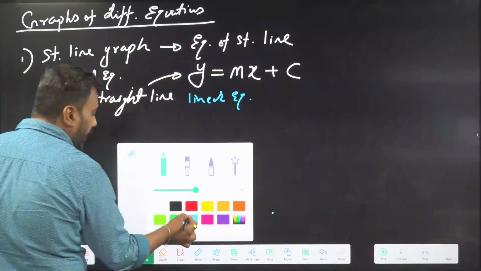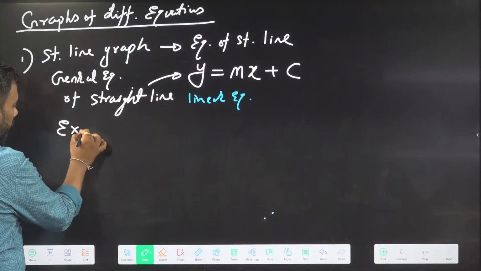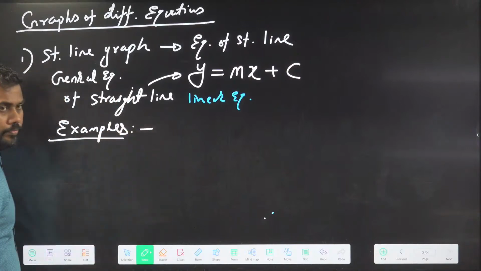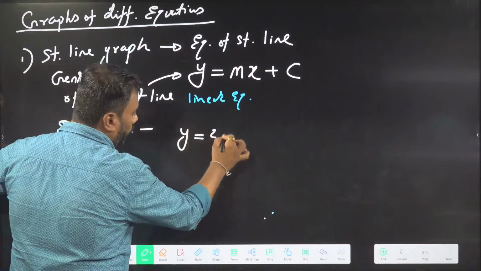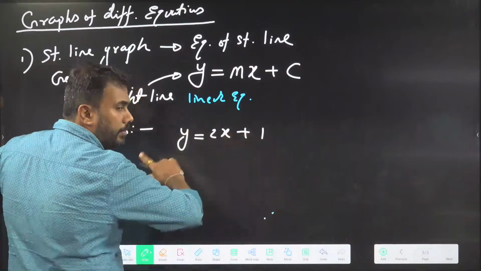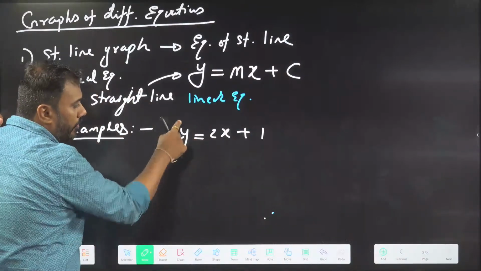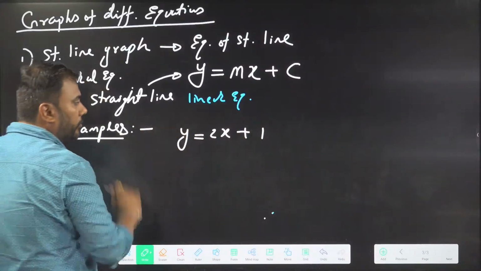Okay, I will give you some examples of equations of a straight line. If I say y equal to 2x plus 1, the same example I have taken earlier, here the power of y is 1, the power of x is 1, and there is a constant term. So this is an equation of a straight line.